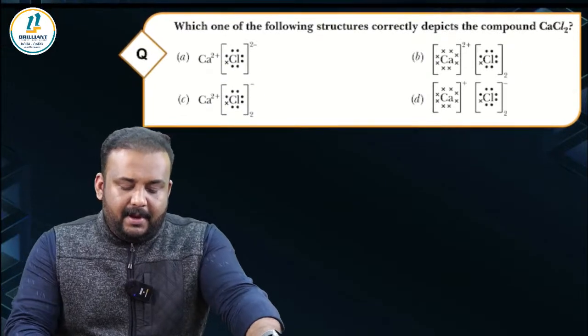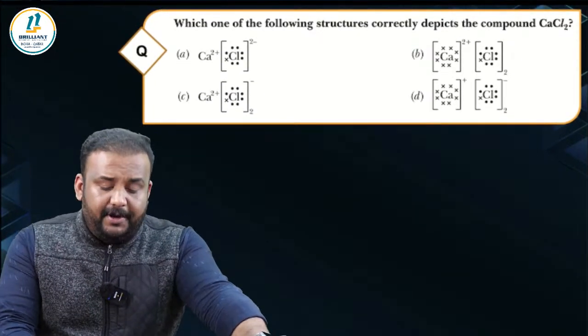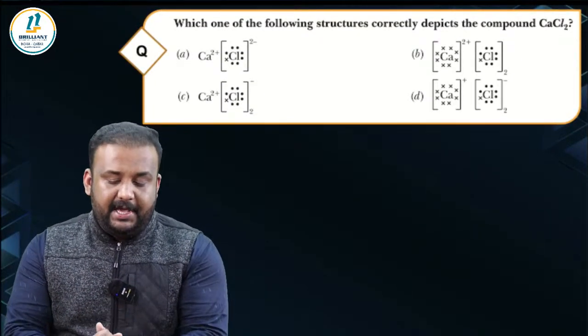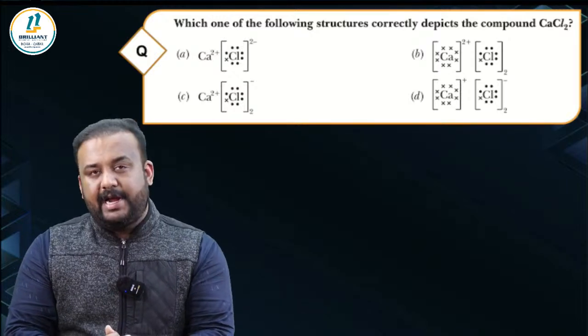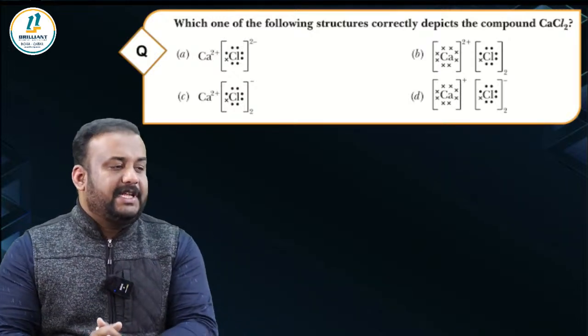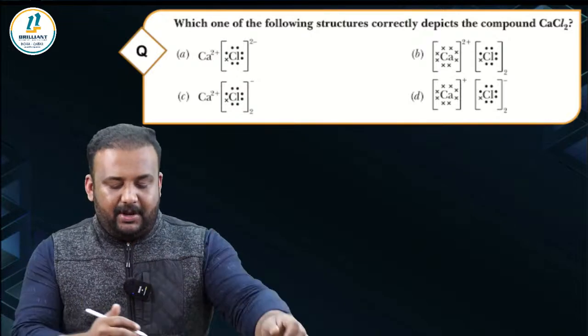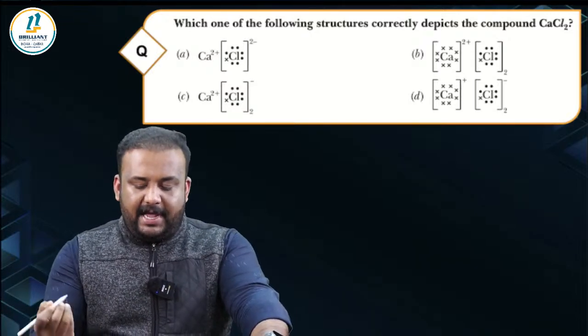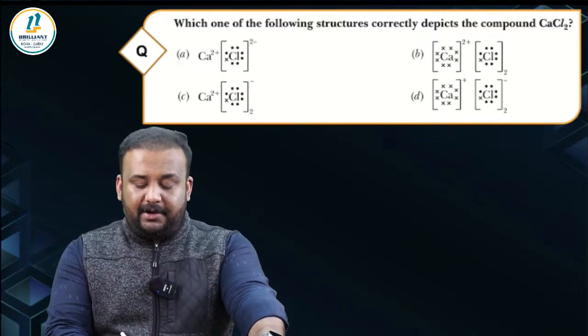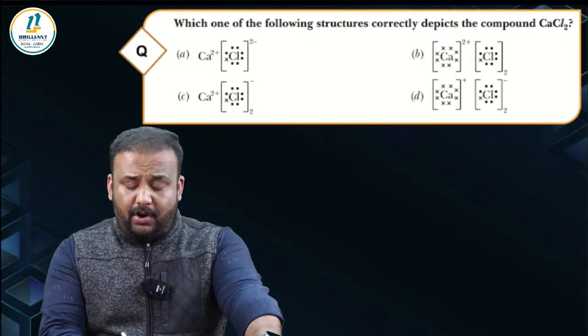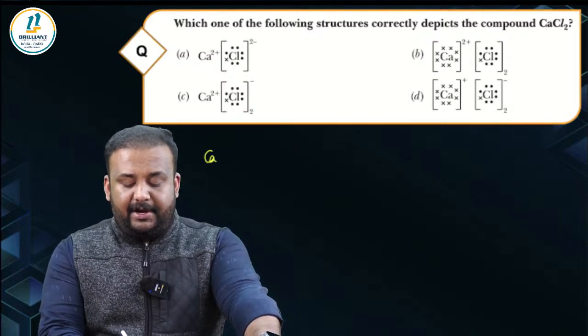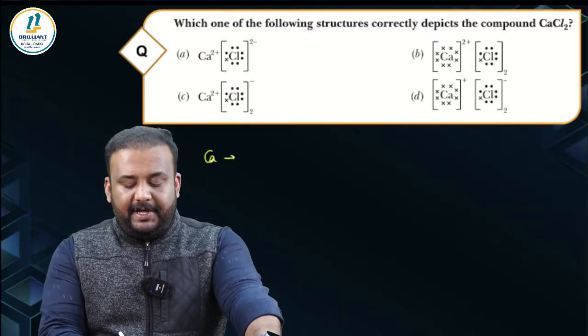Okay. Next one. Which one of the following structures correctly depicts the compound calcium chloride? Calcium chloride, as you know, is an ionic compound. Ionic compounds are formed by metal and non-metal combination, right? So whenever you get a compound whose electron dot structure has to be identified or drawn, first thing you need to know is their atomic number and the electronic configuration.